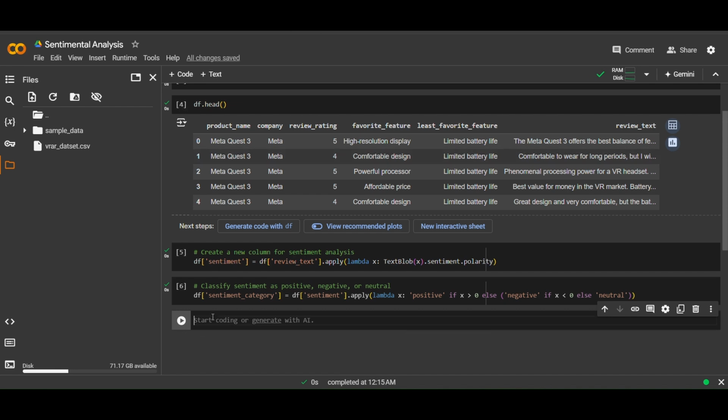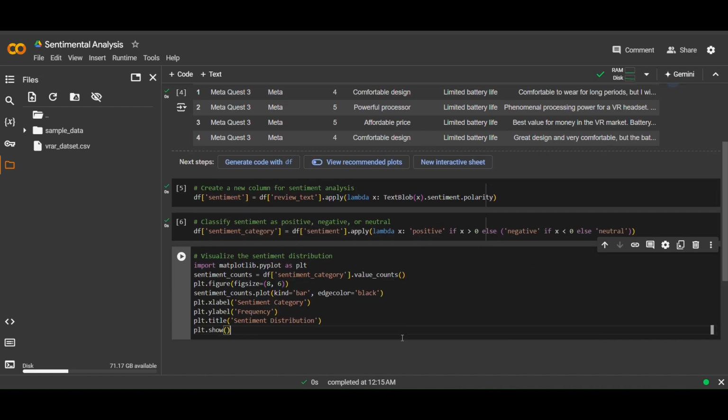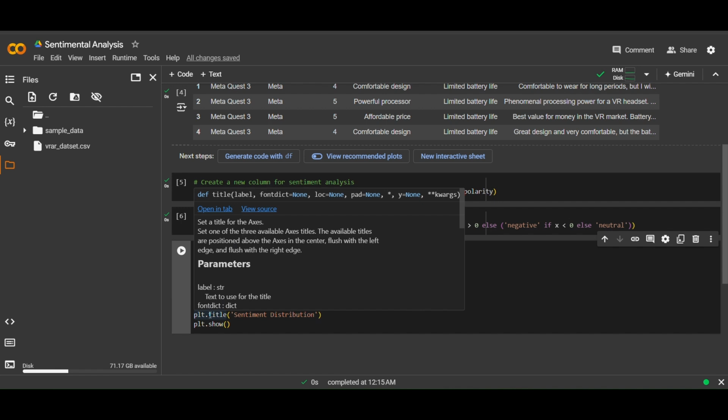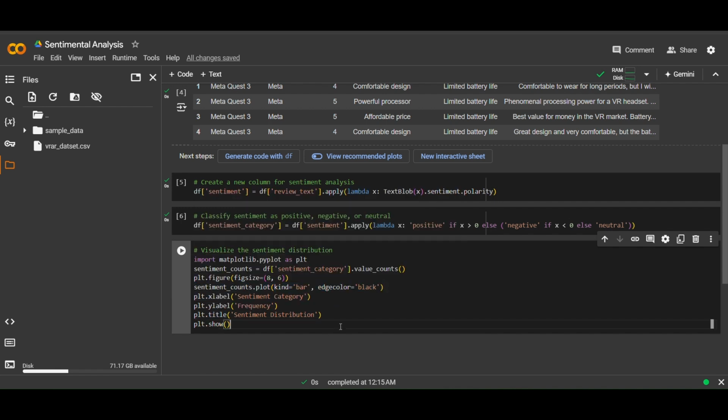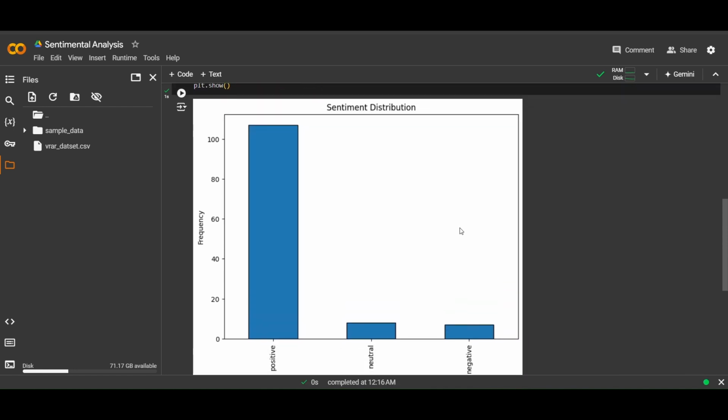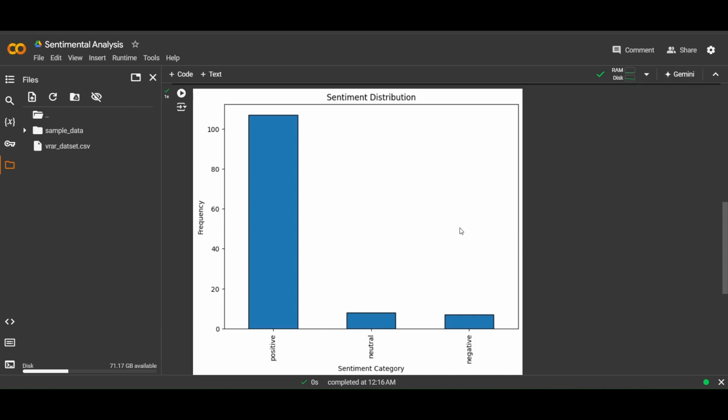And now using Matplotlib, we will create a chart for visualization. So we are importing the library here as we forgot to import it before, and then we will count the sentiment categories. And this is for the figure size, and this for the bar. For X label, we will put sentiment category. For Y label, we will put frequency. And for title, we will use sentiment distribution. Okay, let's run this. Let's see what comes. Okay, so we have a very good frequency on positive. So that means people are happy.